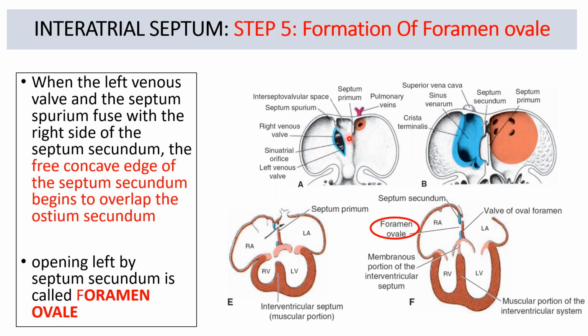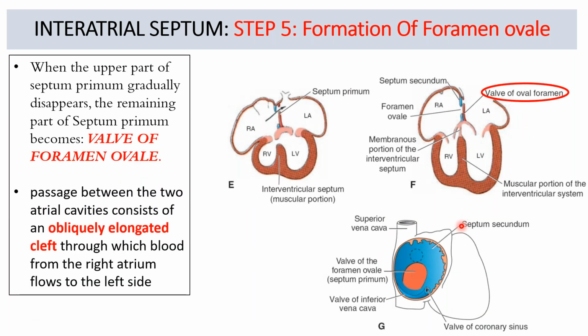So over here was the ostium secundum. This was the septum secundum that formed after the formation of ostium secundum. This septum secundum is overlapping the ostium secundum, and the opening which is now left is called the foramen ovale. So this is the foramen ovale now. You can see the anterior horn of the septum secundum has reached the AV canal, the AV endocardial cushion. This is the septum secundum after its growth. This part is going to overhang the ostium secundum, and this portion is called the foramen ovale.